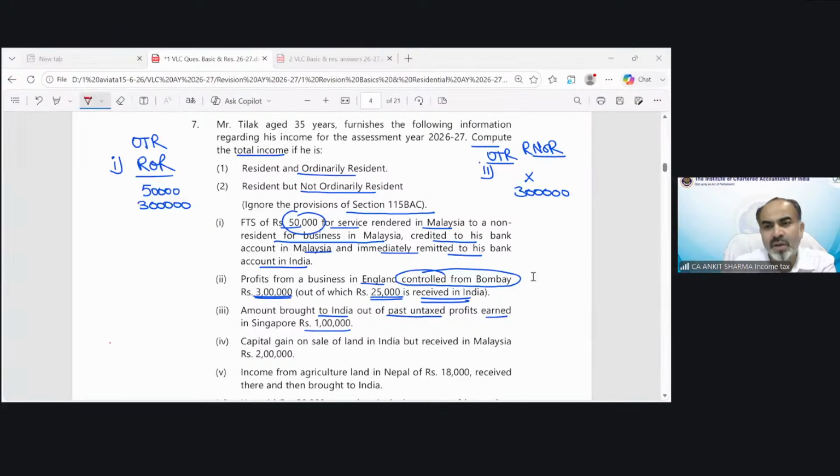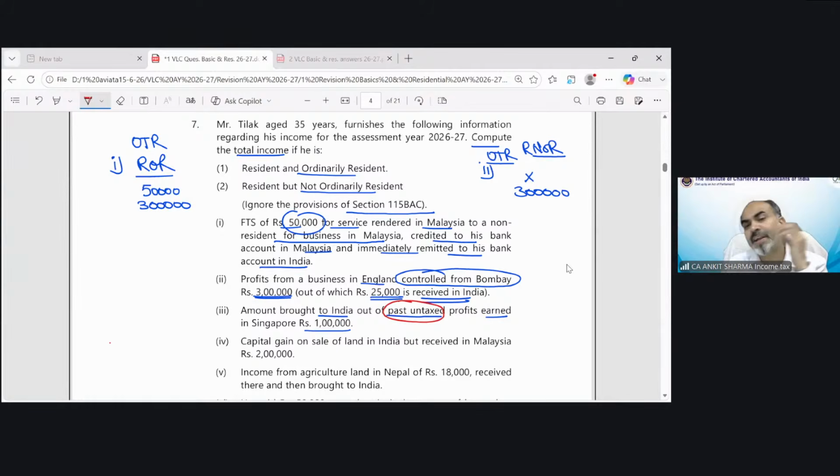Mayapri is saying only ROR. Next is saying non-taxable for any, nil for both. The correct answer is non-taxable for anyone because it is past untaxed profit. We need to consider only that income which is relevant for our previous year. All past untaxed income, taxed income is irrelevant.